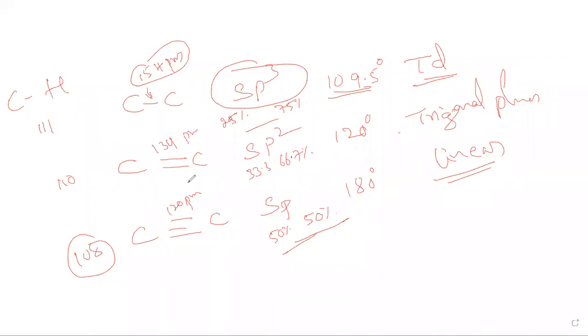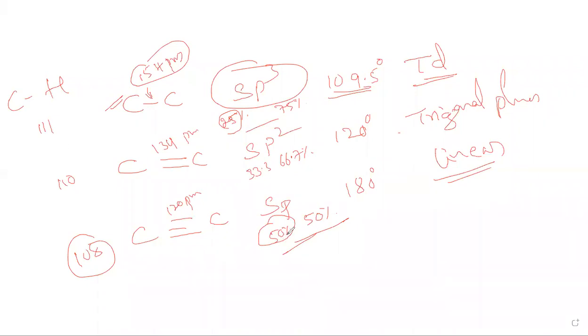The s character increasing from single bond to double bond to triple bond means s character is directly proportional to electronegativity. The shorter the bond, the more the s character. Look here: in a carbon single bond, the s character is 25%. In a carbon triple bond, the s character is 50%. So the s character increases when the bond gets shorter.